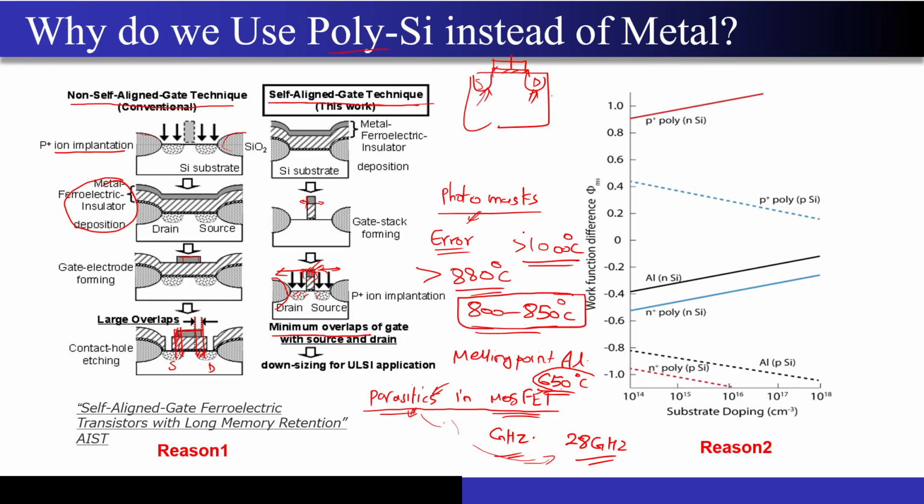And polysilicon has that capability. So this is one of the first reasons why we use polysilicon while fabricating MOSFET and MOSCAP structures.